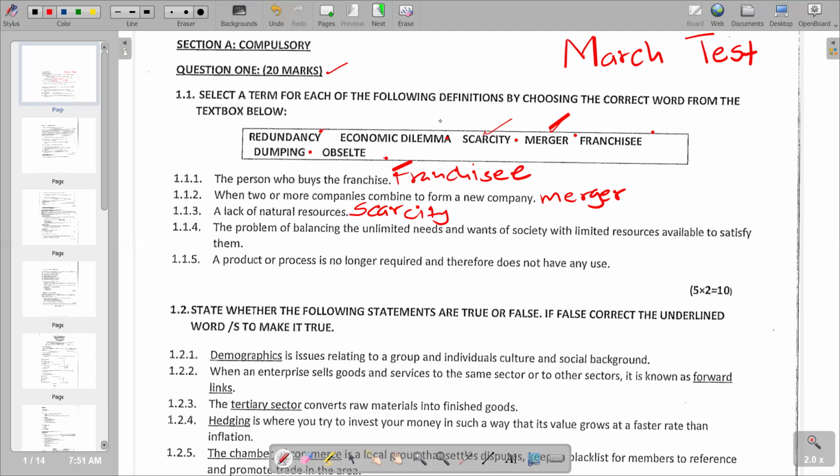So again, it explains the statement here, and the correct term is economic dilemma.